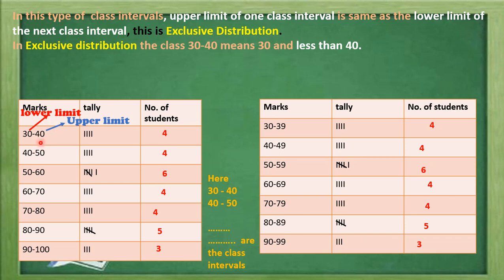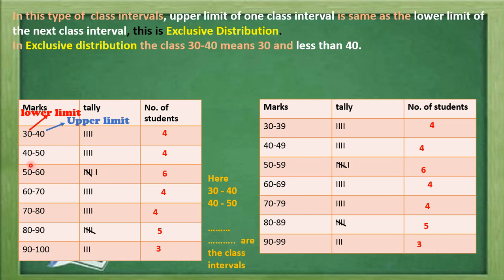So the meaning is exclusive. From 30, 31, 32, 33, 34, 35, 36, 37, 38, 39, up to 39 the values we can consider in this group 30 to 40. But if the value is 40, it will not be considered in this 30 to 40 group.